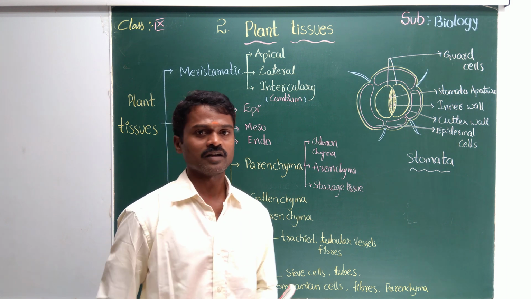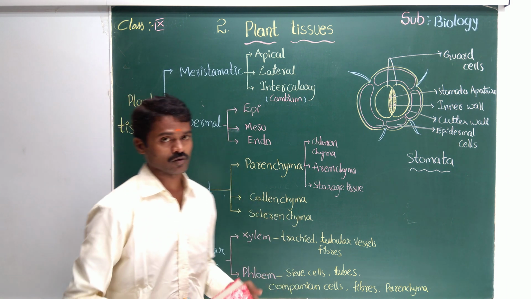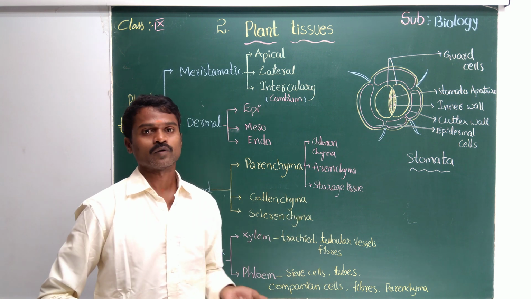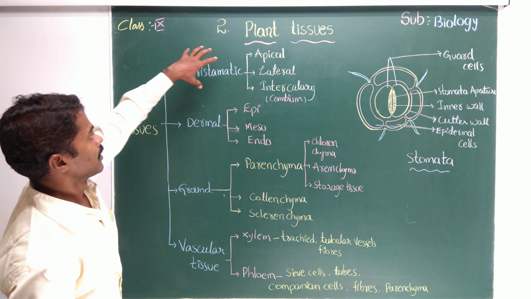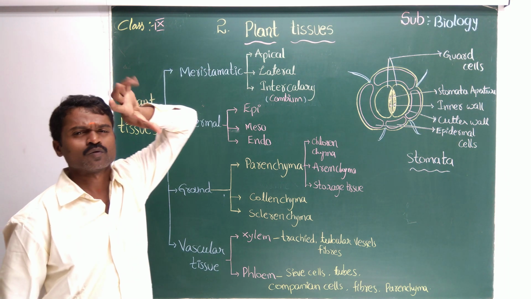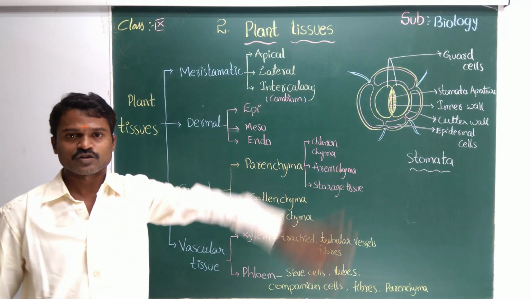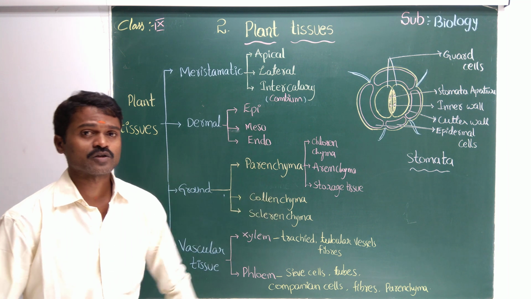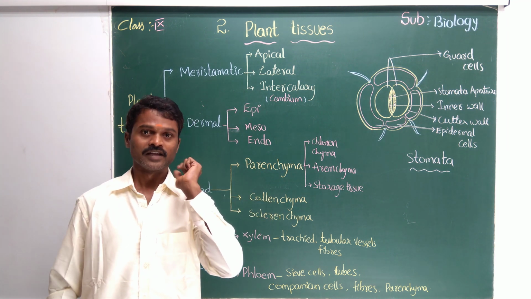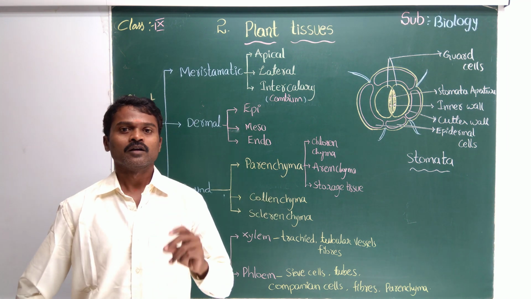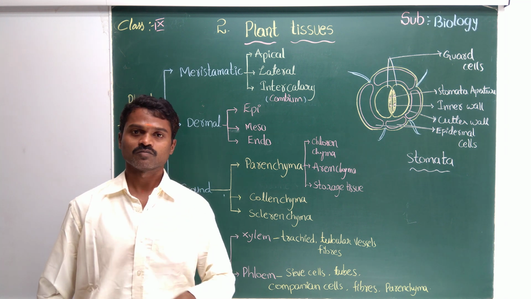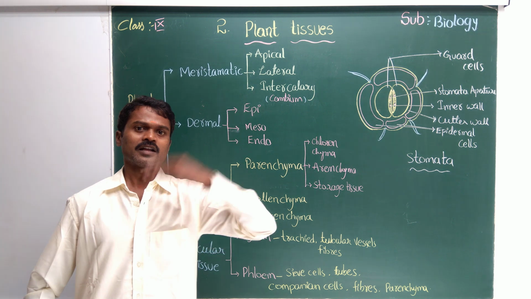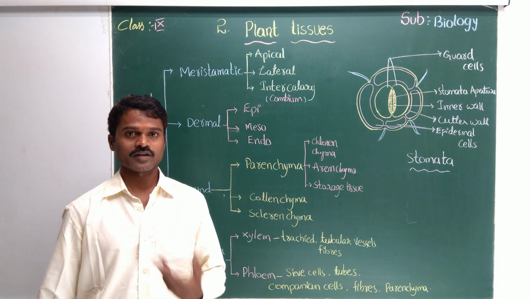But you see one thing here, we have different types of tissue, no? In that we should see one by one. What is the first one? The first one is the meristematic tissue. This is a very special tissue. Every tissue is very special. In that, meristematic tissue has small cells, thin walls, and the division is rapid division. Do you know what is rapid division? Rapid means very speedy and fast.